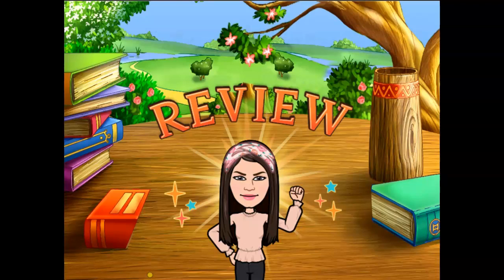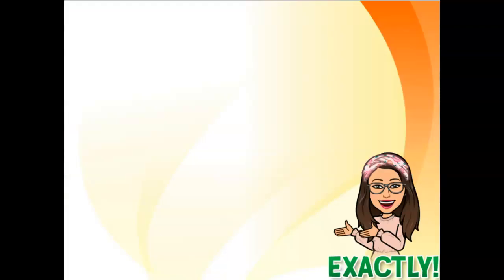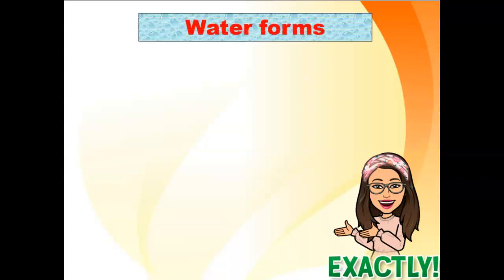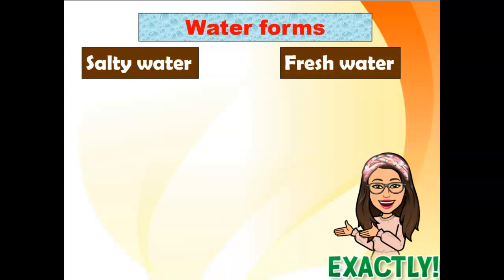Good day, class. Before we start our discussion, let's review our past lesson about water forms. Water forms are composed of salty and fresh water.